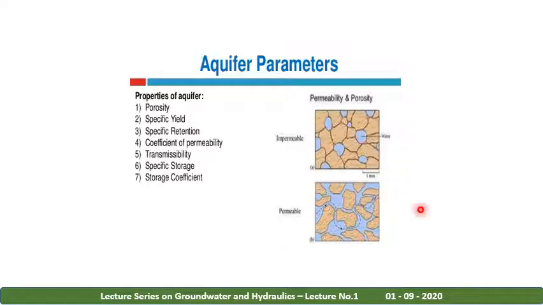So these are the aquifer parameters: porosity, specific yield, specific retention, coefficient of permeability, transmissibility, specific storage, storage coefficient. You can see these are the rocks. Whatever holes are there, these holes are called pores. The connectivity between pores is called permeable. This is an impermeable rock layer, this is a permeable rock layer. If connectivity between the holes is there, then it is called permeable. If there is no connectivity between pores, then it is called an impermeable rock layer.